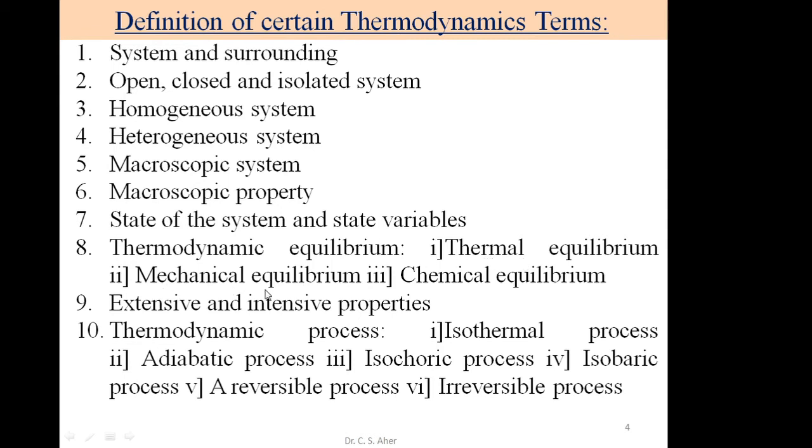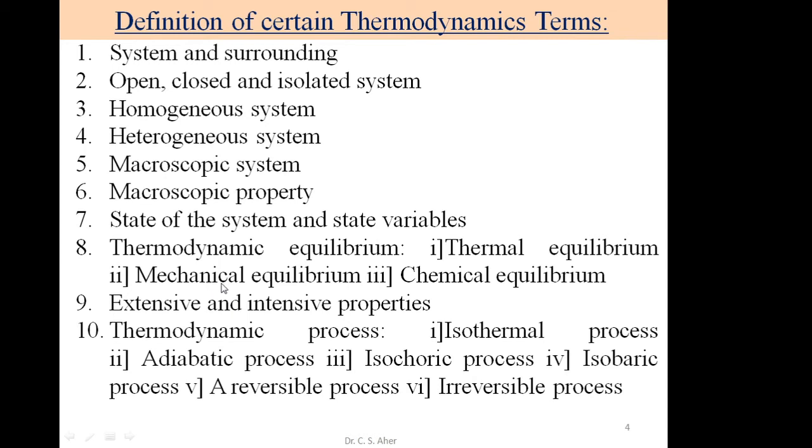When we consider mechanical equilibrium, at that time there is no work of the system done. So the system does not perform any type of work. That is, one part of the system does not act on another part.